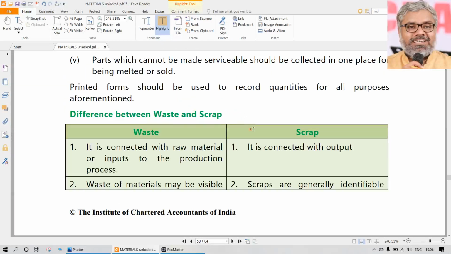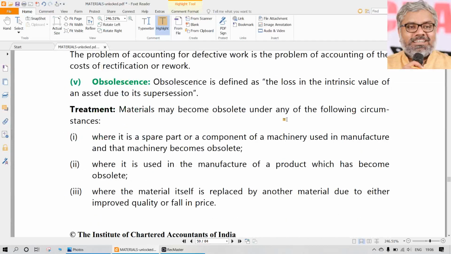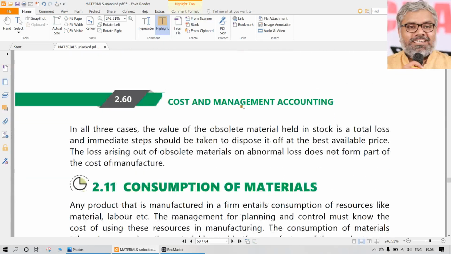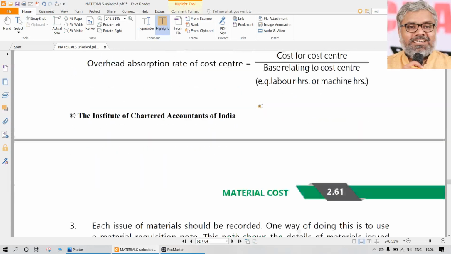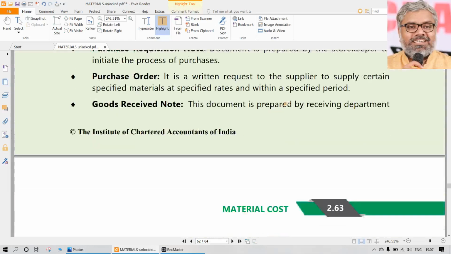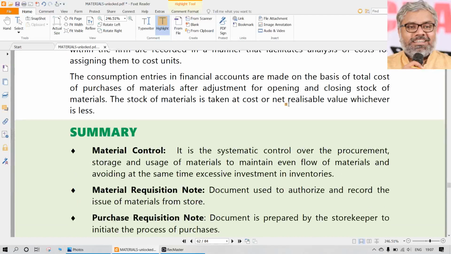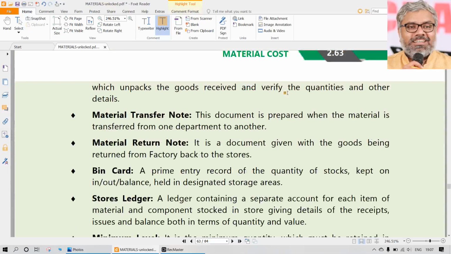So what is the difference between waste and scrap? This is all theoretical. What is the difference between scrap and defective? Obsolescence, what is that? Go through all these things. Those are all theoretical questions which can very much be asked in the examination. So with this, we can conclude the material issues related points. Material issues related conceptual, theoretical discussion we have done.